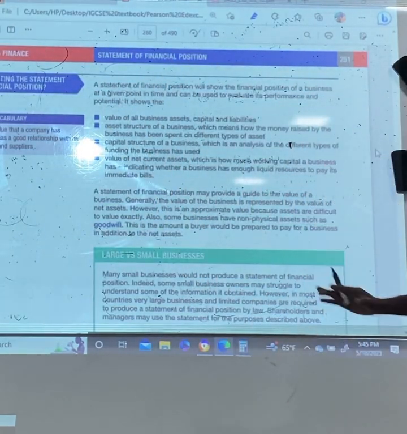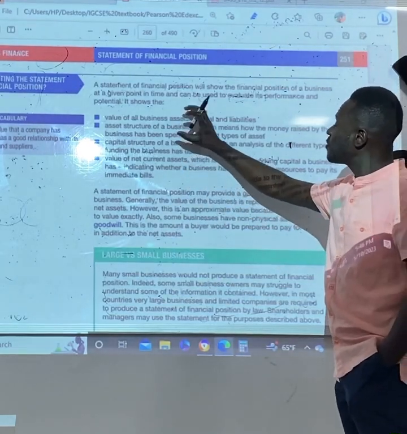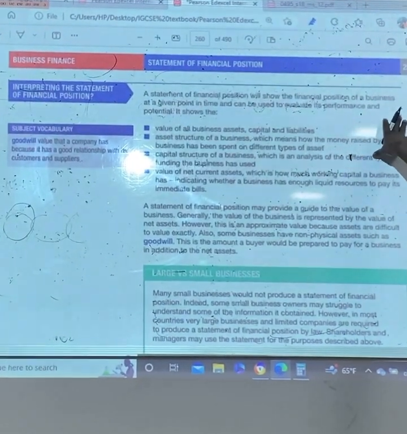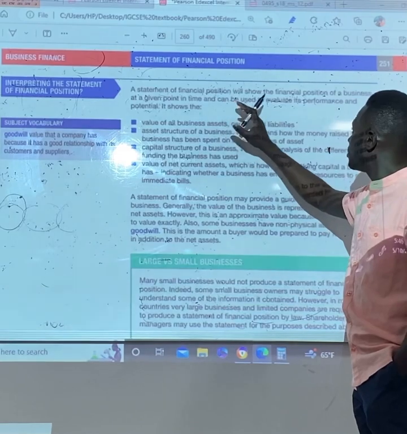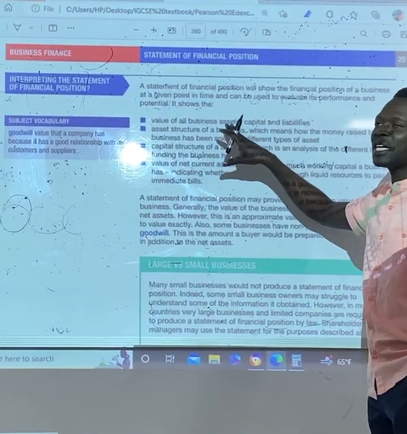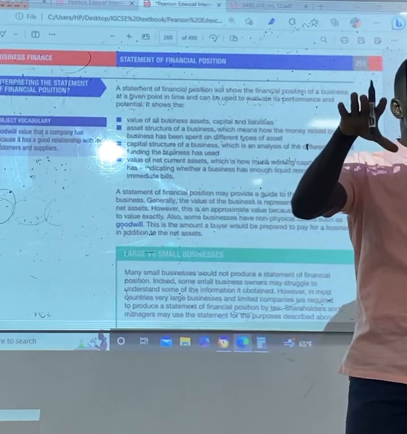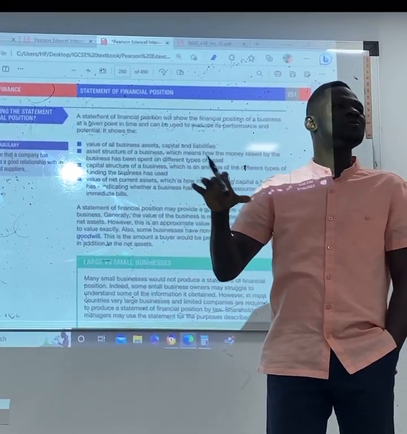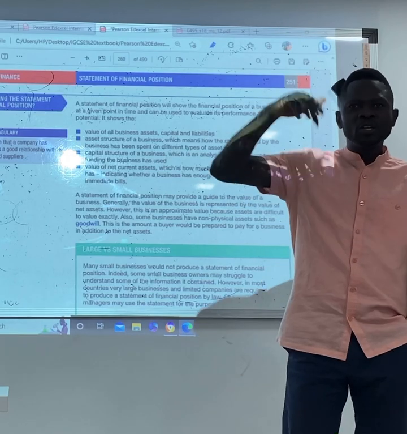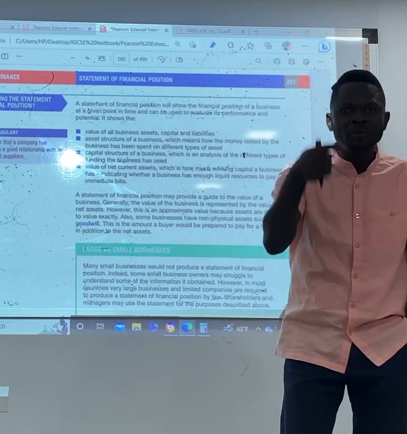Now, interpreting the statement of financial position. It said the statement of financial position will show the financial position of a business at a given period of time and can be used to evaluate the performance and potentials of the business. Because you know what the assets and the liabilities of the business are, it reflects in the performance of the business.